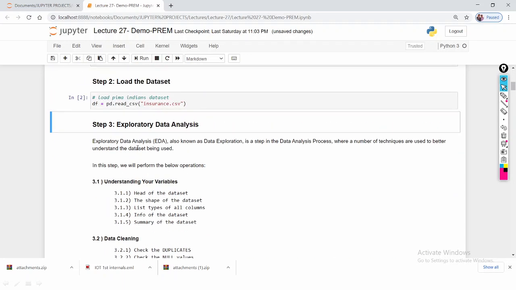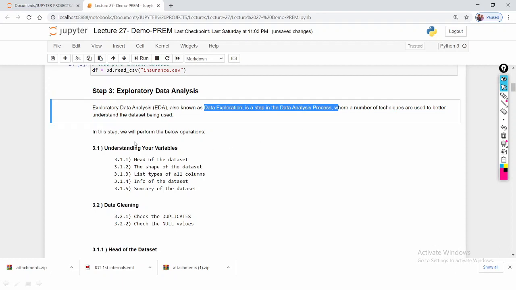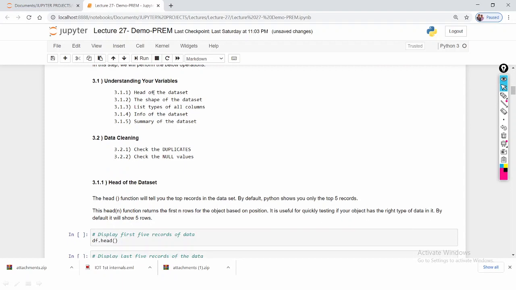Next, exploratory data analysis. Exploratory data analysis is also known as data exploration. It is the step in the data analysis process where techniques are used for better understanding of the data set, meaning understanding of your variables. What does that mean? Head of the data set and shape of the data set, list of the types of all columns, information of the data set, summary of the data set, and data cleaning. In data cleaning, we will check whether duplicates exist or not, and whether null values exist or not.